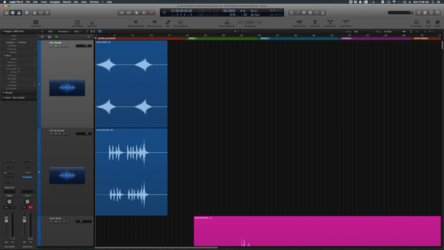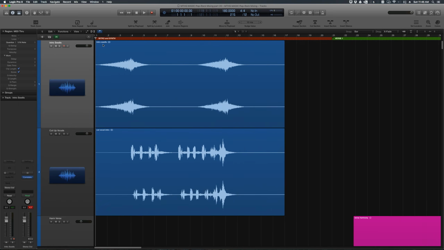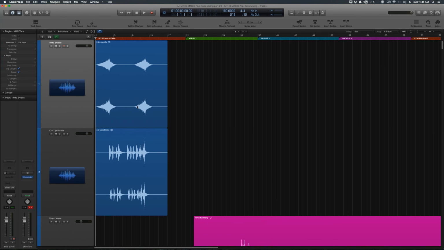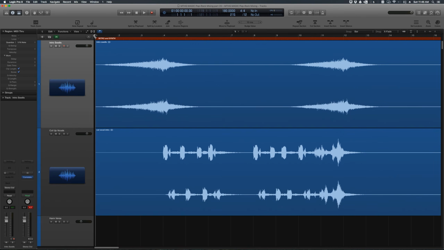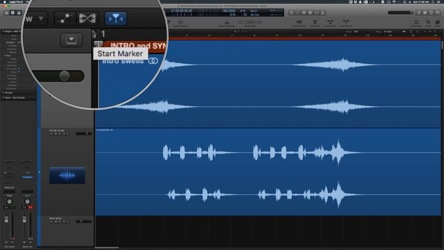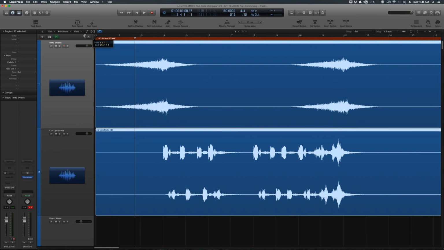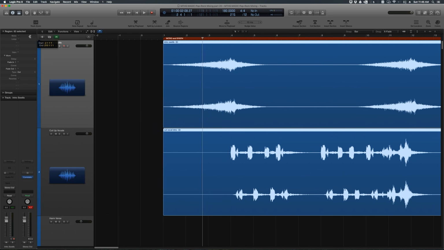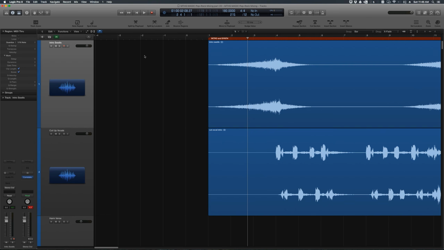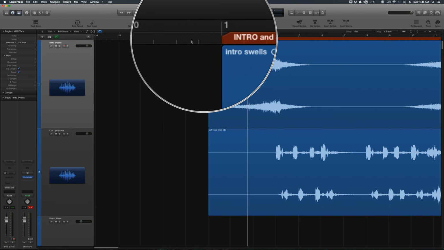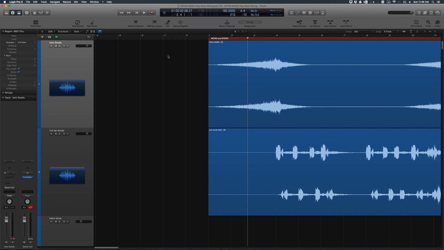There's a couple different ways to do this, but I find that if I've already got a session out here and there's a bunch of stuff going on, what I'll typically do is I'll just drag on this little guy right here, the start marker. And what it'll do, just drag left, is it'll create additional measures before your measures. So you've got measure 1, but then we've got measure 0 and -1 going all the way back.